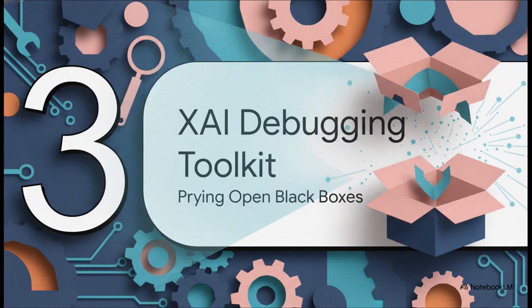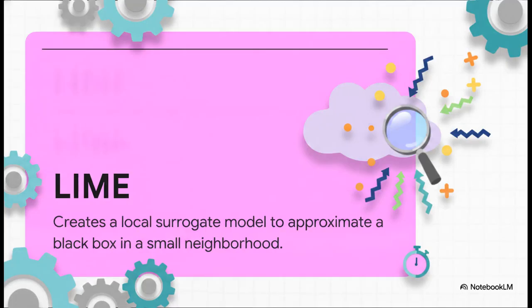All right, part 3. Let's talk about the actual tools, the XAI debugging toolkit. First up is LIME. Now, LIME is awesome for rapid prototyping. It essentially pokes the black box, perturbing the inputs just to see how the model wiggles locally, and then fits a simple linear surrogate model to that little neighborhood. But here's the catch. Because it relies on stochastic sampling, you could run it twice on the exact same prediction and get totally different answers. So yeah, it's fast, but it can be super unstable.